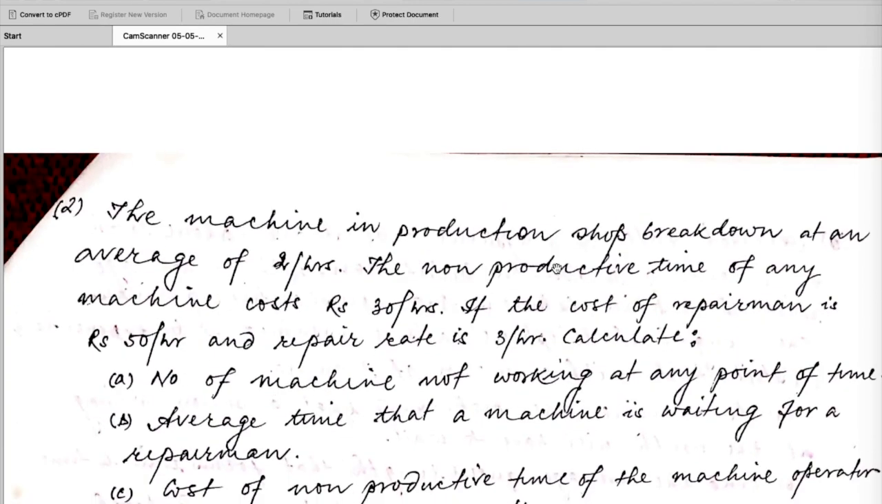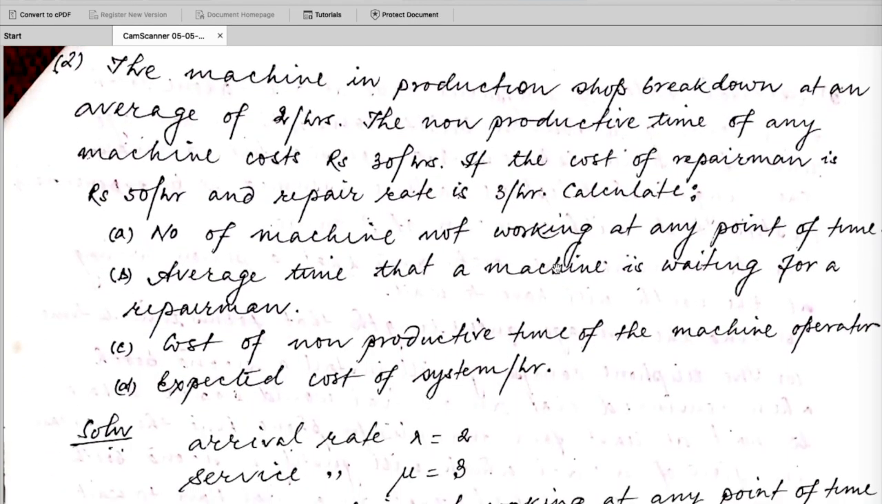We'll go with another problem, slightly different. I hope you are getting this. The machines in a production shop break down at an average of 2 per hour. The non-productive time of any machine costs rupees 30 per hour. If the cost of a repair person is rupees 50 per hour and the repair rate is 3 per hour, calculate the number of machines not working at any point, the average time that a machine is waiting for a repairman, the cost of non-productive time of machine operation, and the expected cost of the system per hour.